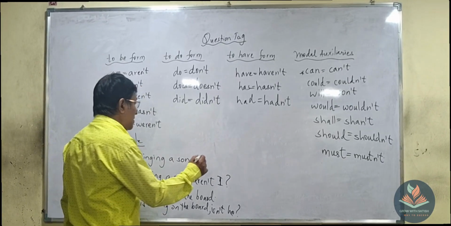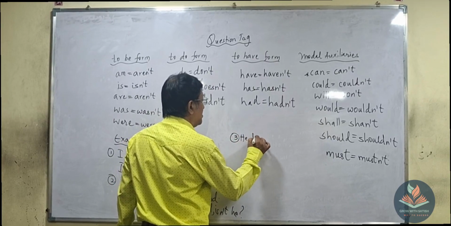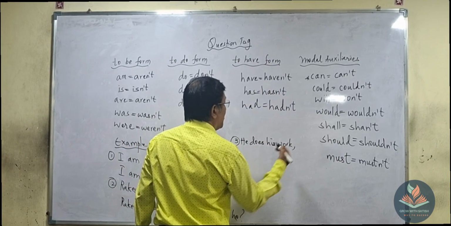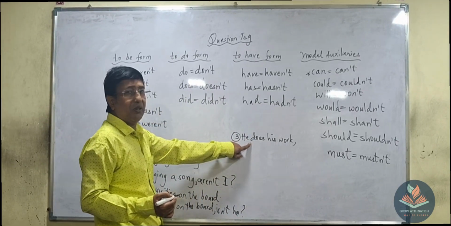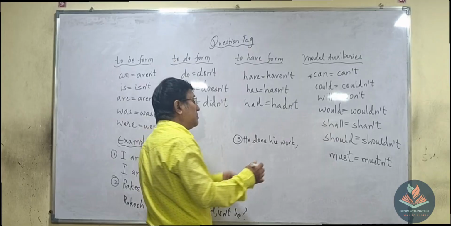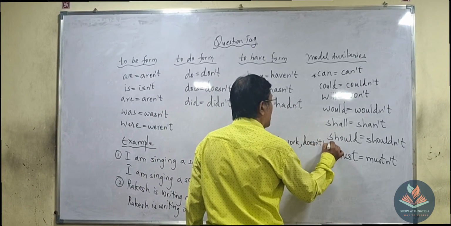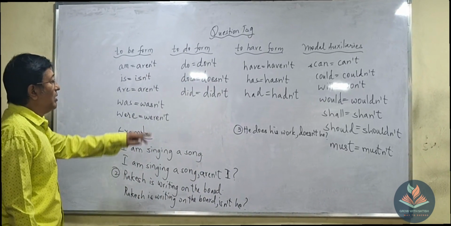Okay, now we take one more example. Number 3: He does his work. What is the question tag for this? Does. Does it? Doesn't. So what is the answer? Doesn't he. Right?